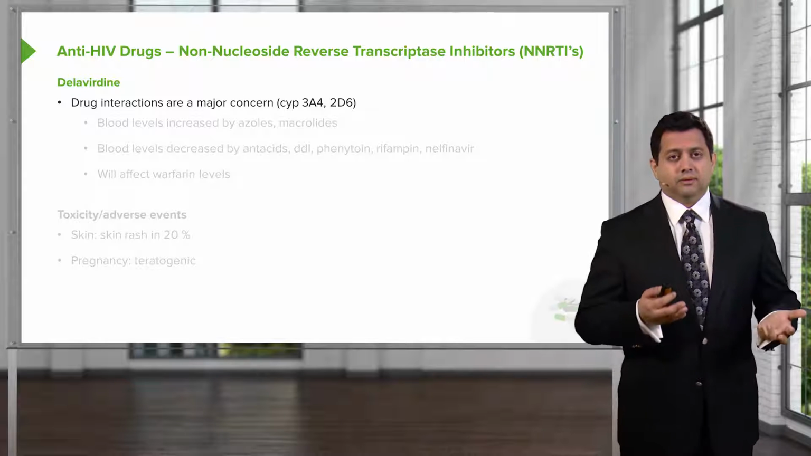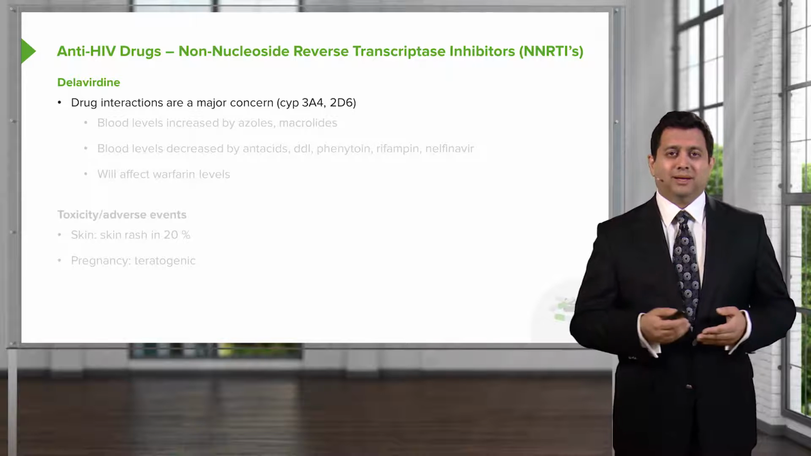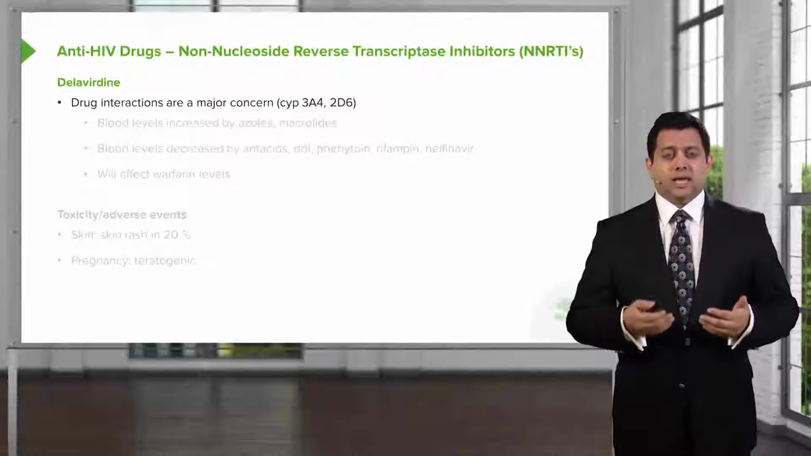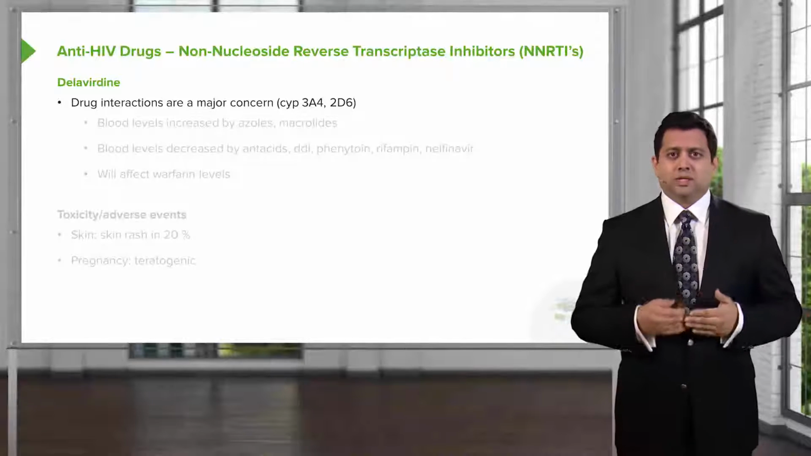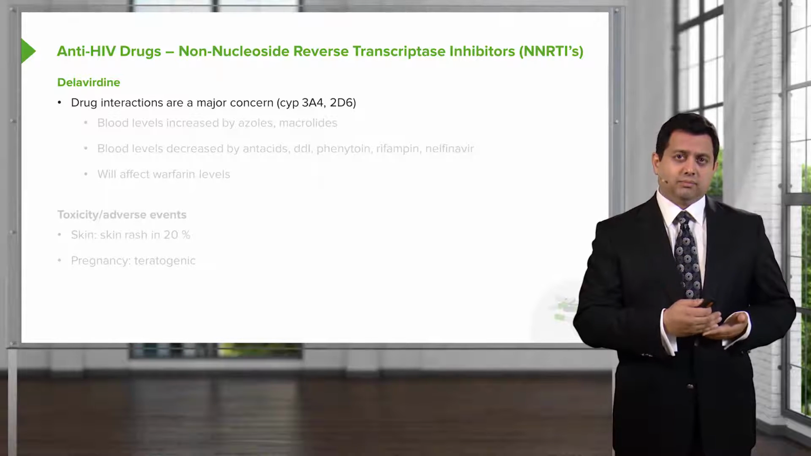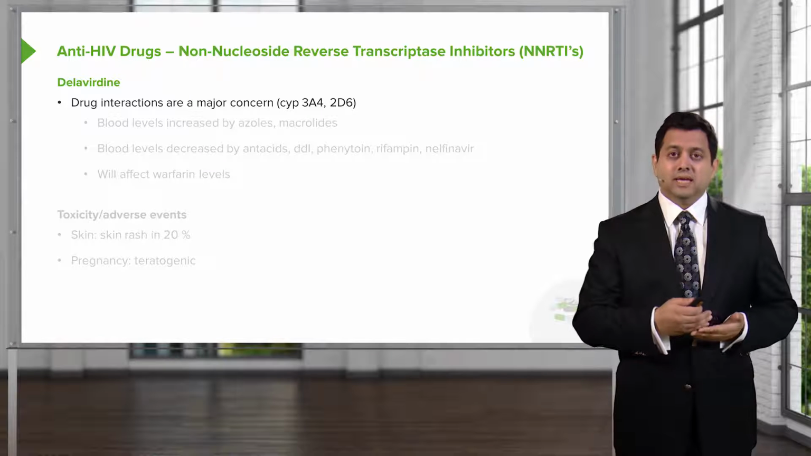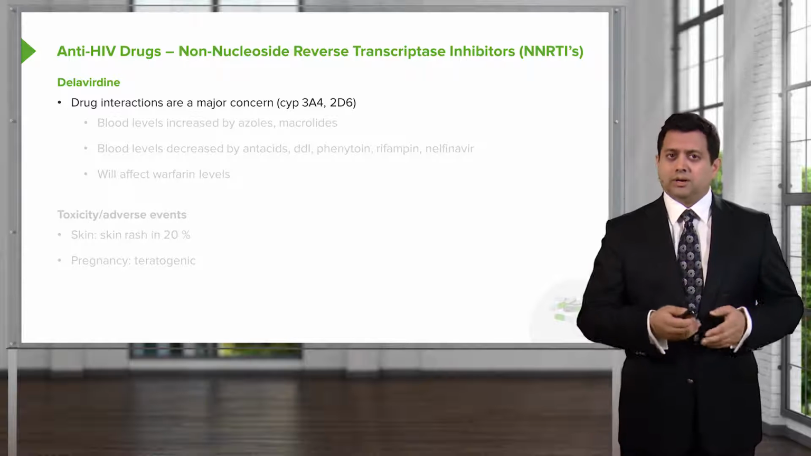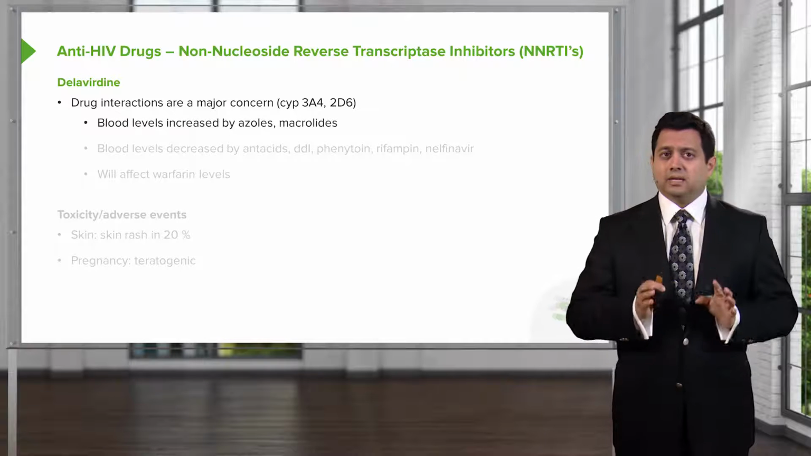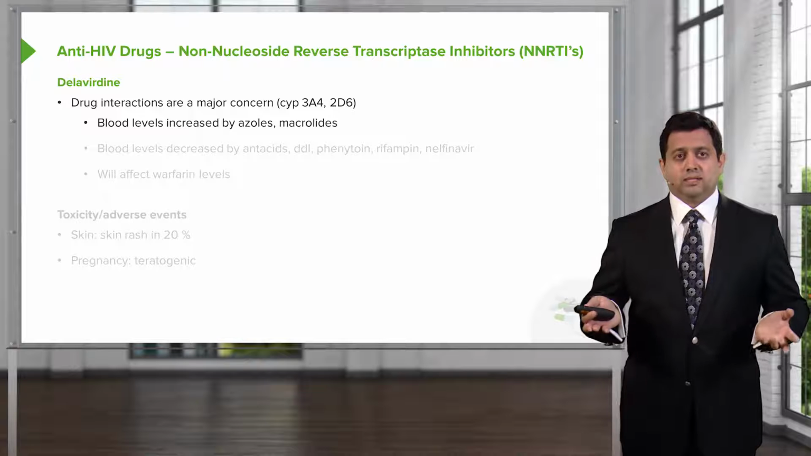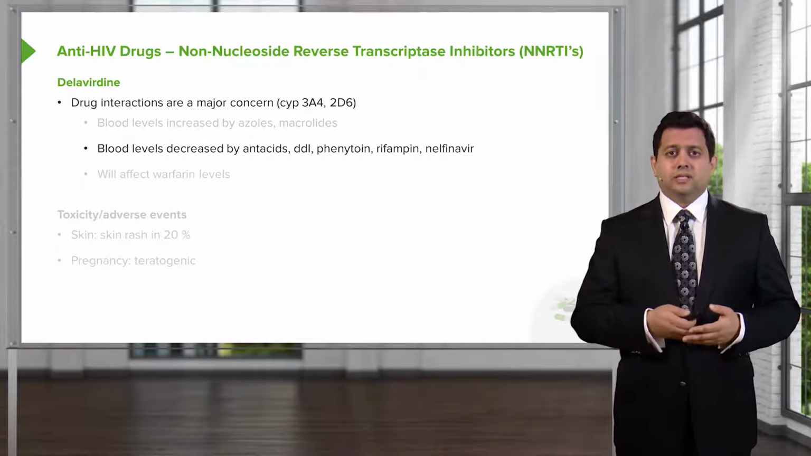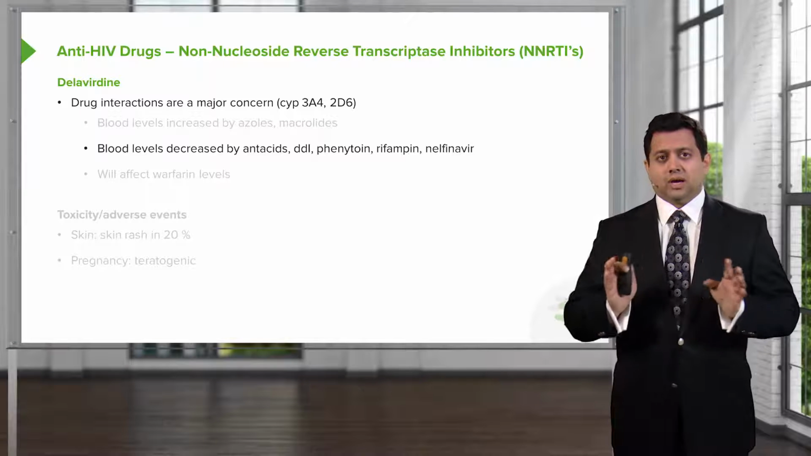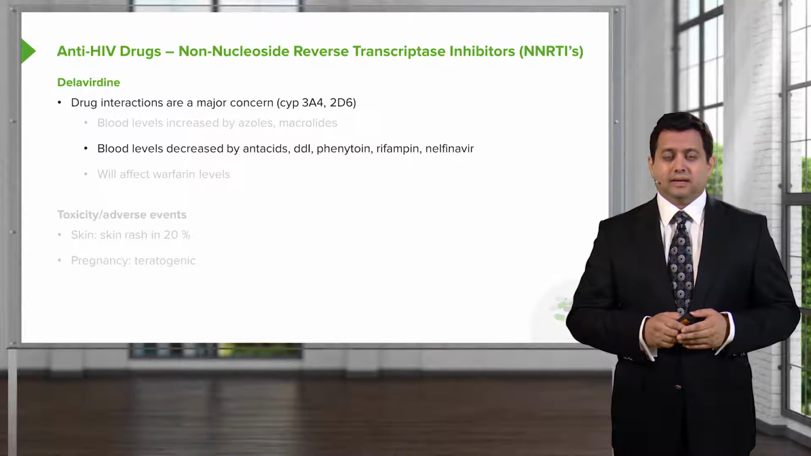Now, one of the first agents that I'm going to talk about, more for alphabetical reasons than usage reasons, is delavirdine. And it's got a lot of drug interactions because it's metabolized through cytochrome P450, the 3A4 and the 2D6 isoenzymes. So there's a lot of drug interactions that we have to be concerned about. These include the azoles and macrolides, which can increase their blood levels. And they can also be decreased by things like antacids, by DDI, by phenytoin and rifampin. So there's all kinds of agents that will reduce their dosages as well.